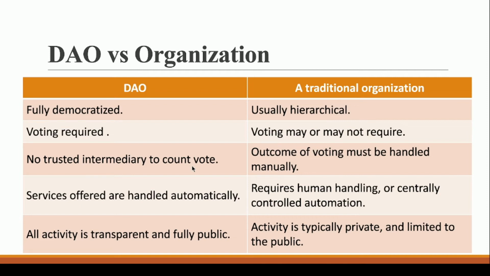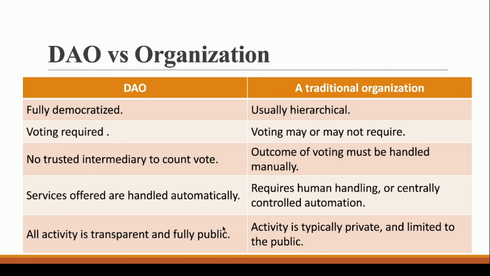If we talk about the fourth point, services offered are handled automatically. Because there is no human intervention, you just give it a task and smart contracts are smart enough, they will do your task. If we talk about a traditional organization, we have human handling, or what we can say is centrally controlled automation.